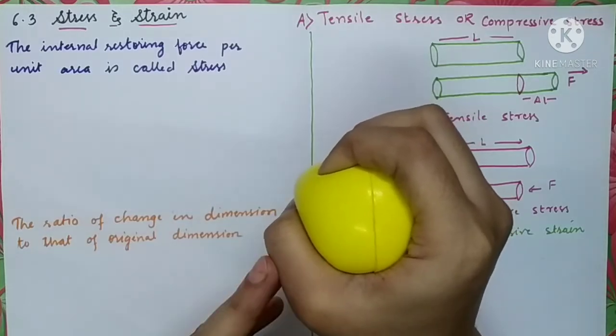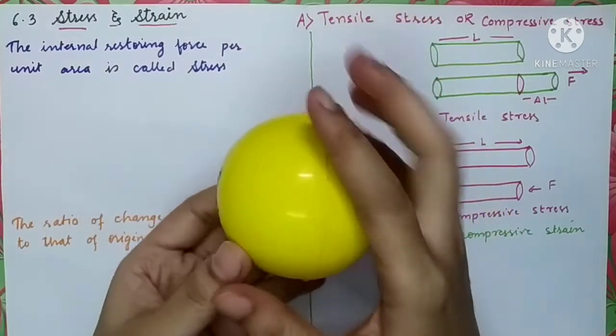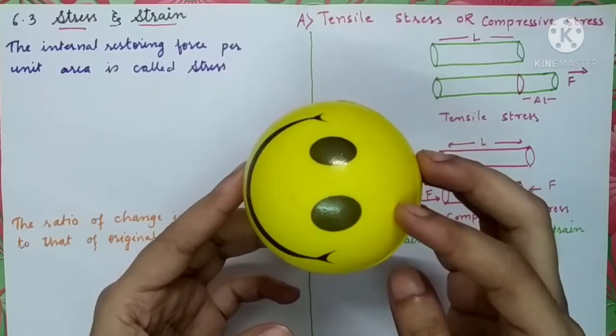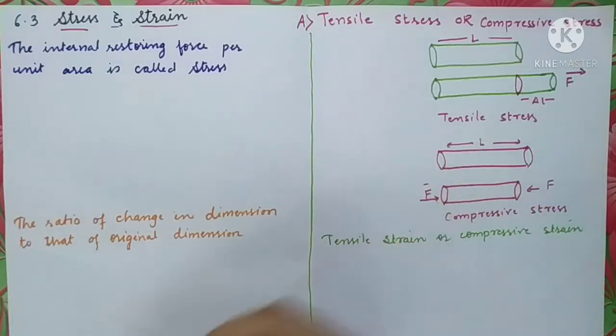That is why when I remove the deforming forces, the internal forces will let the object come back to its original shape and size. So these internal forces are called restoring force. In order to measure these forces, we will have to introduce two quantities called stress and strain.